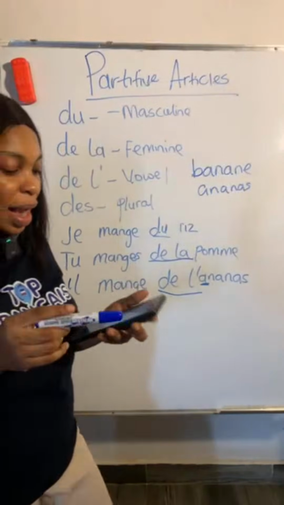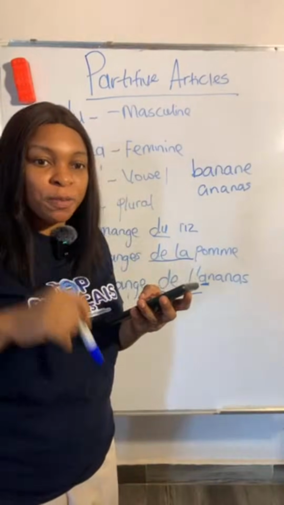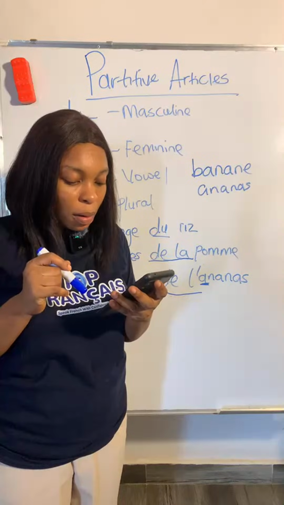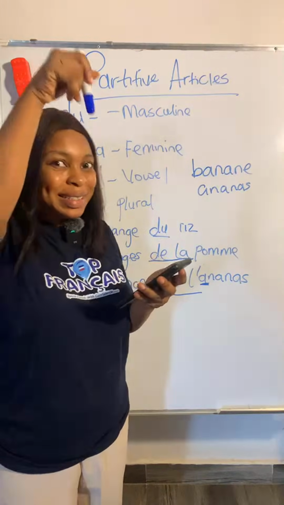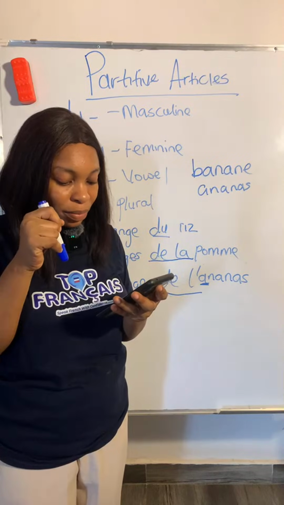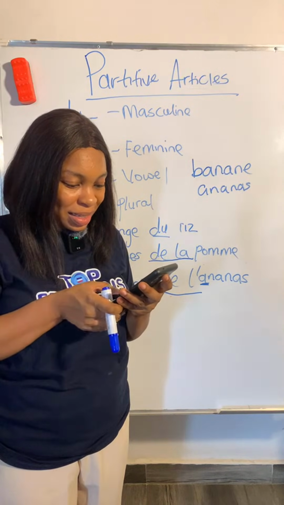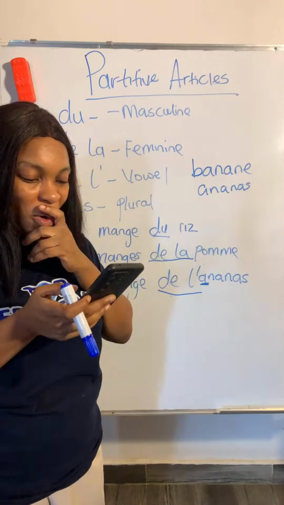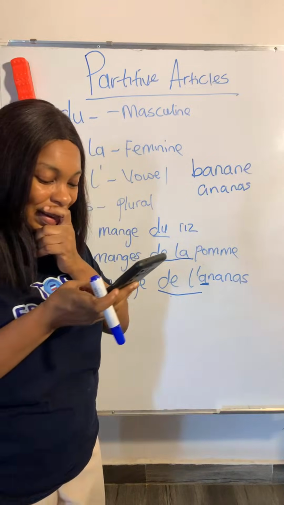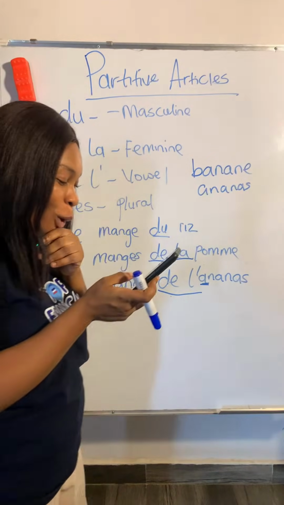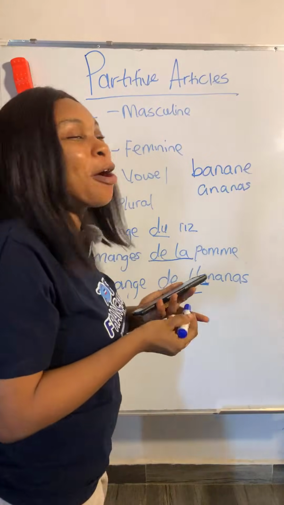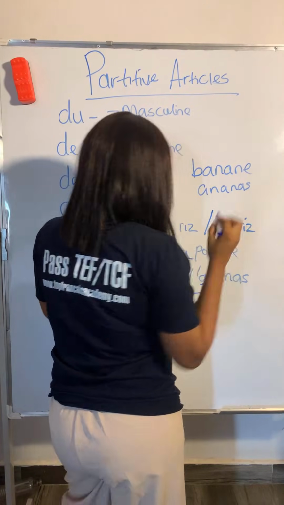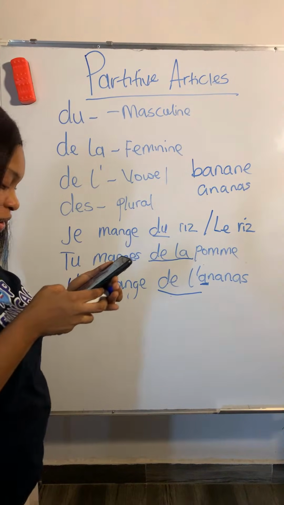I am eating the rice. I'm being specific now. Who's going to tell us quickly before we go? I am eating the rice. Okay. No, when you're being specific, it's le riz. Le riz. Okay?